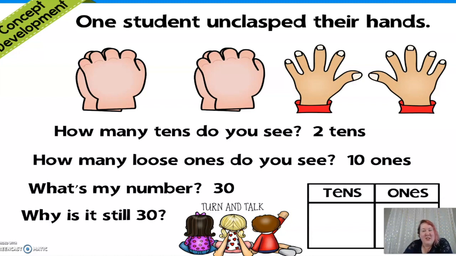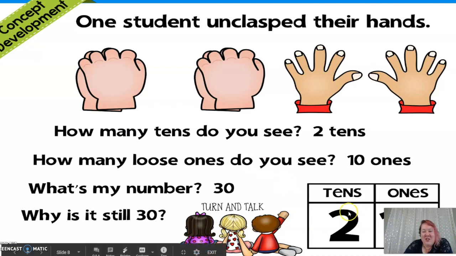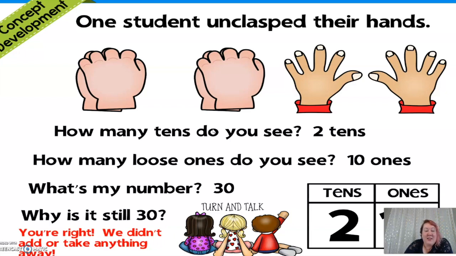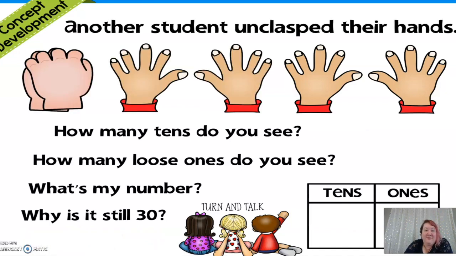Well, did you say because we didn't take anything away? Because you'd be right. We didn't add or take anything away. Look at how we wrote this. Does that look kind of funny? We had 2 10s and 10 ones. And yeah, you're right. We didn't add or take anything away.